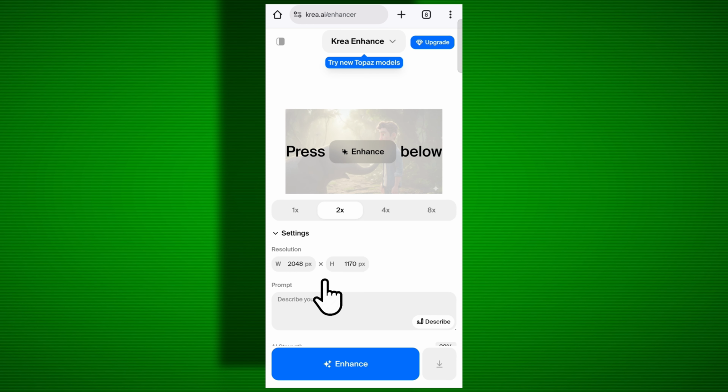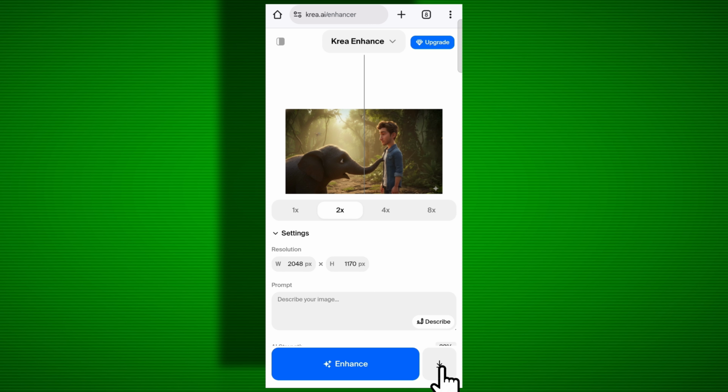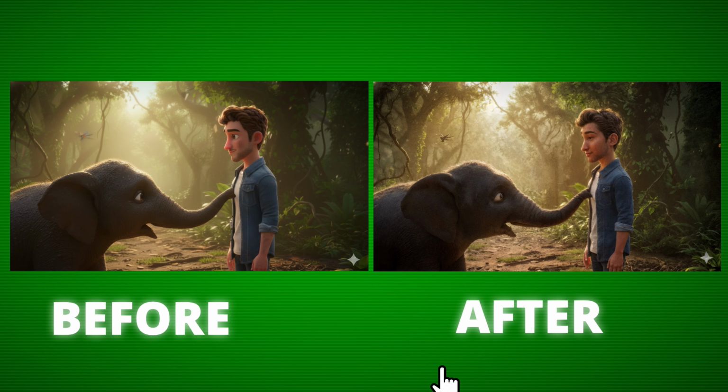Once uploaded, you'll see an Enhance button below. Click on it, and your photo enhancement process will begin. After a few moments, the download option will appear, so click on Download to save it. Now you can compare your original photo and the enhanced one. You'll notice a big improvement in quality.